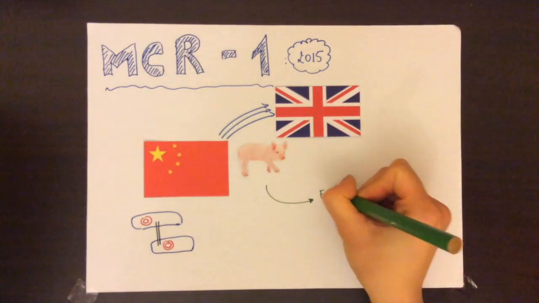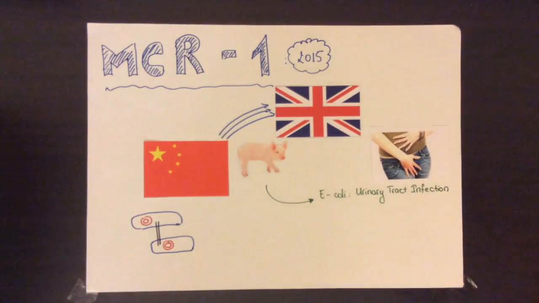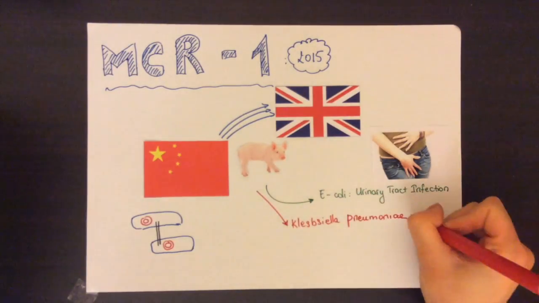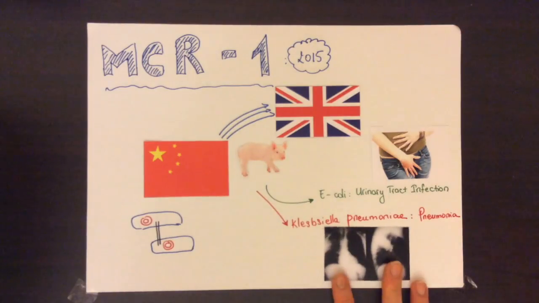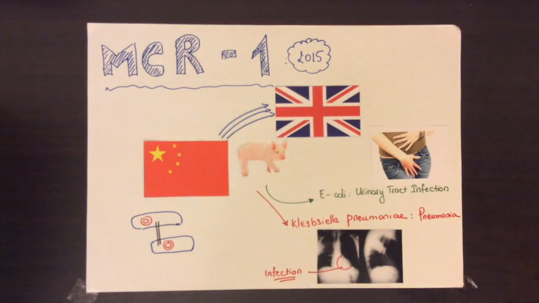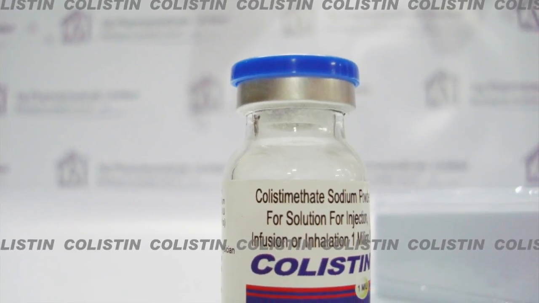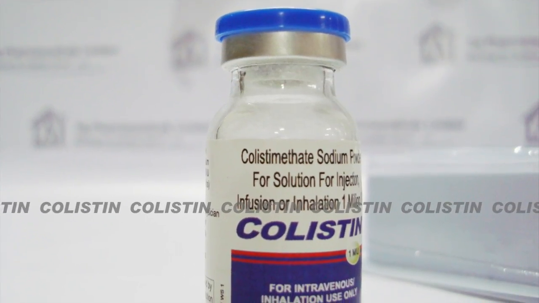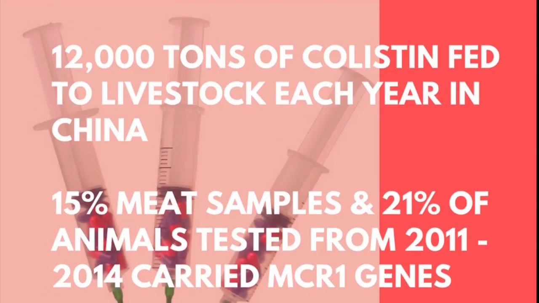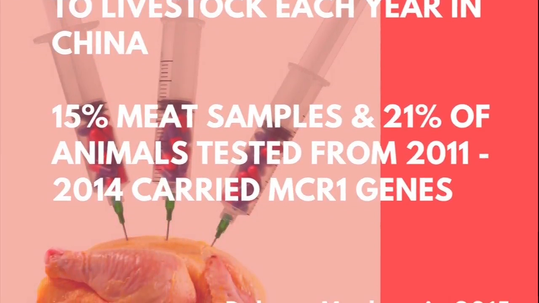The symptoms of MCR-1 depend on the bacteria it spreads onto. Transmission of MCR-1 among bacteria E. coli can cause urinary tract infections, whilst among bacteria Klebsiella pneumoniae causes pneumonia and other infections. Why is MCR-1 considered a serious public health issue? Well, the MCR-1 gene makes bacteria resistant to the antibiotic colistin. Colistin is a last resort drug used to treat patients with multi-drug resistant infections. Also, colistin is cheap and easy to prescribe, which has significantly contributed to the overuse of this drug in the livestock industry in China.